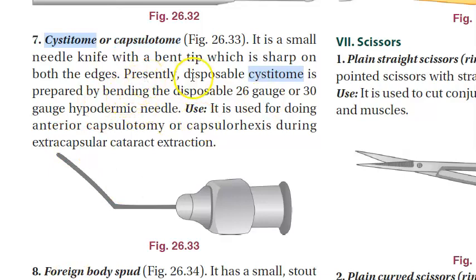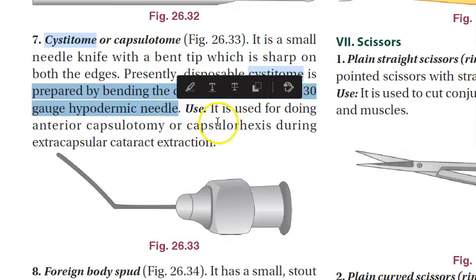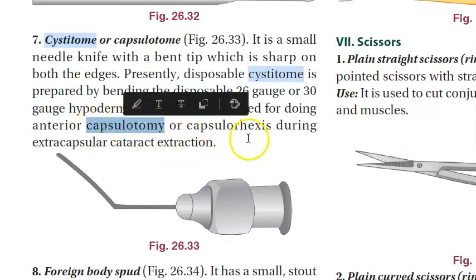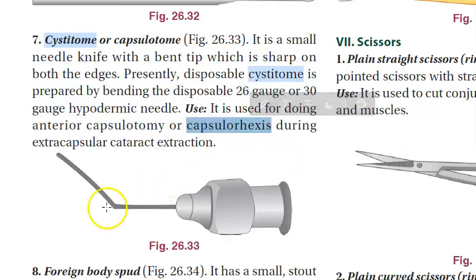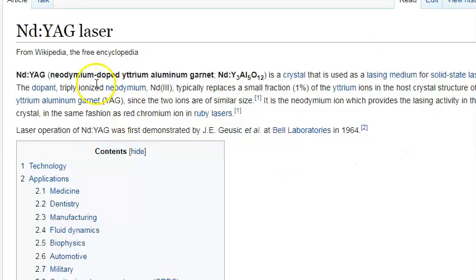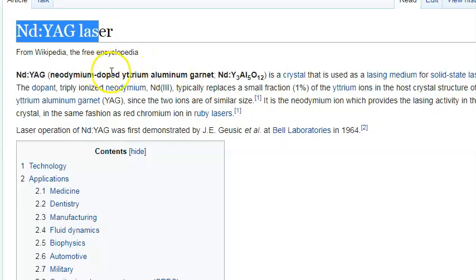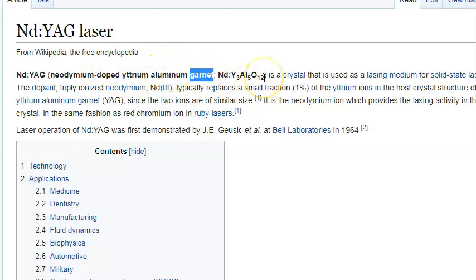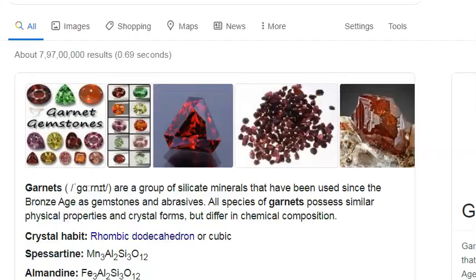A disposable cystitome is prepared by bending the needle. What will you use it for? Capsulotomy, capsulorhexis, etc. Garnet is a silicate mineral.